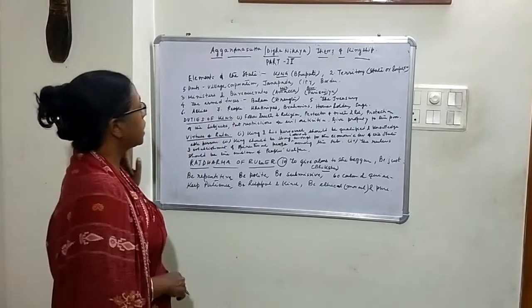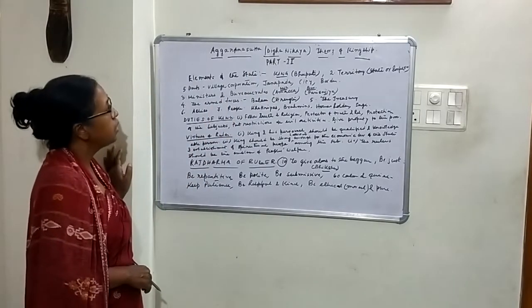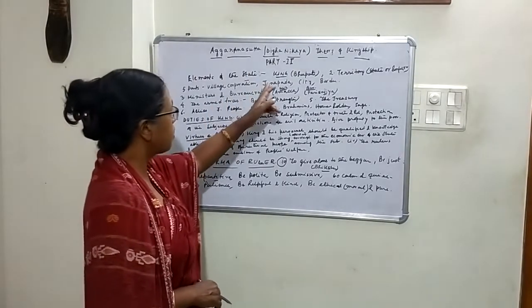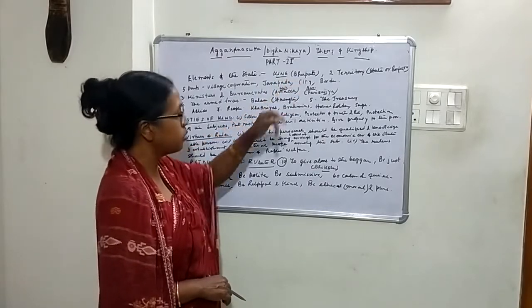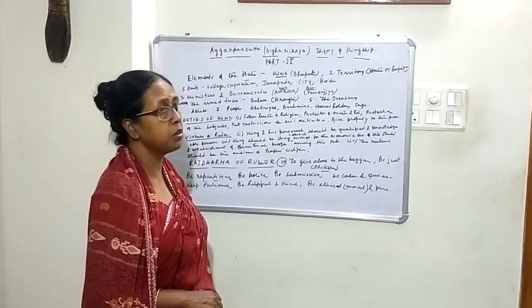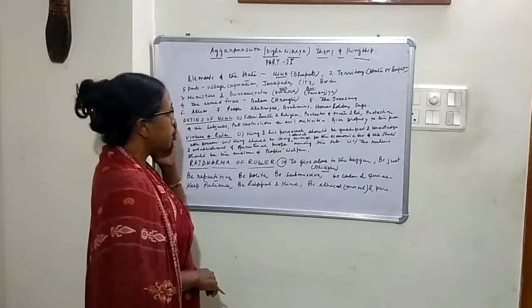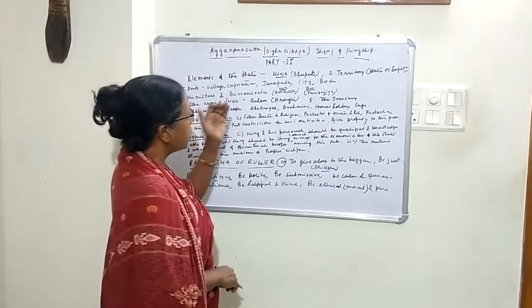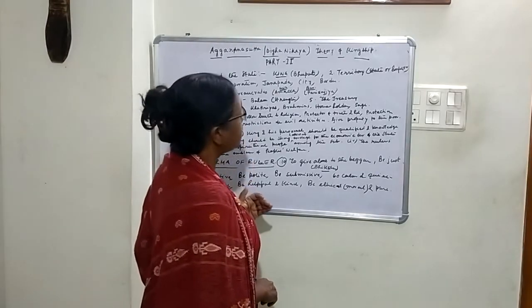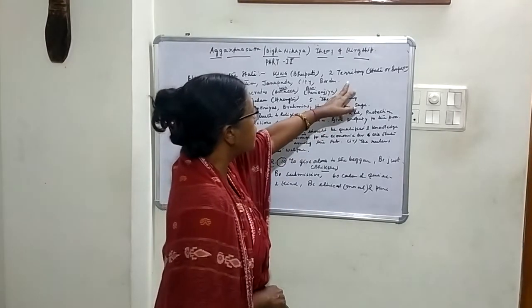Now I am discussing the elements of the state. The first element of the state is the king, who is also known as Bhupati. Bhupati means the ruler of the whole world. The king is the most important element of the state because on him depends the future and quality of the state. Number two is territory.